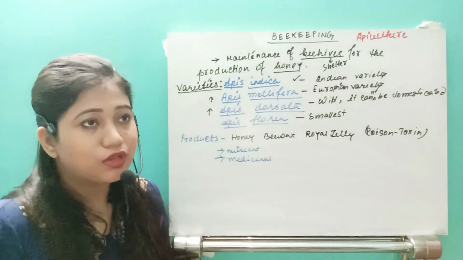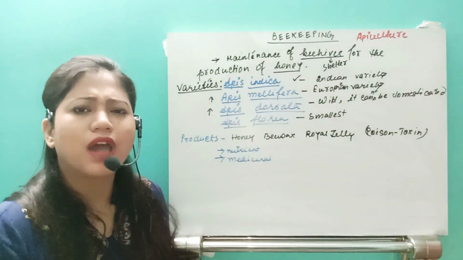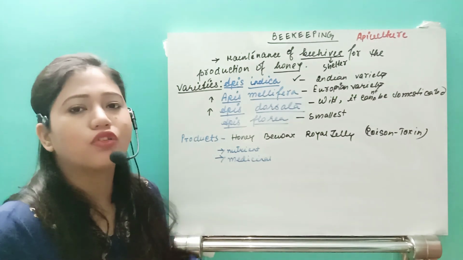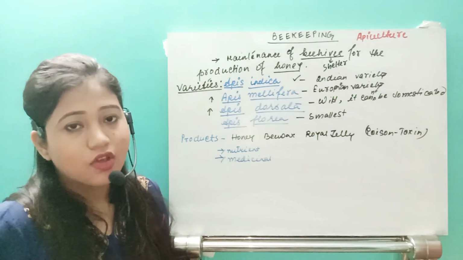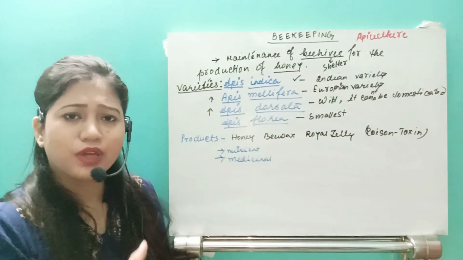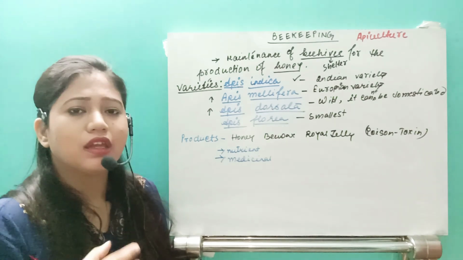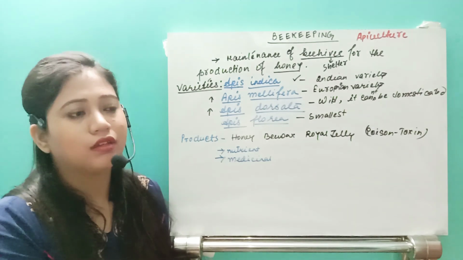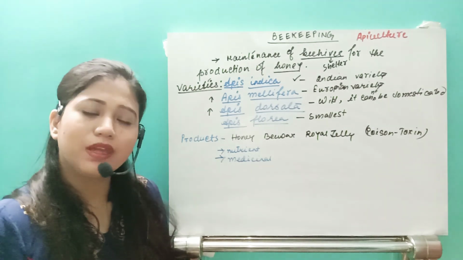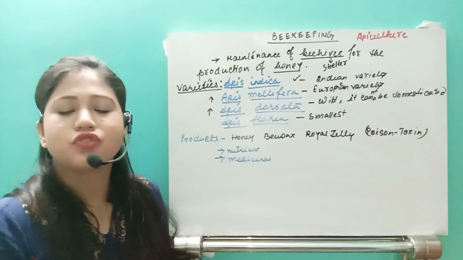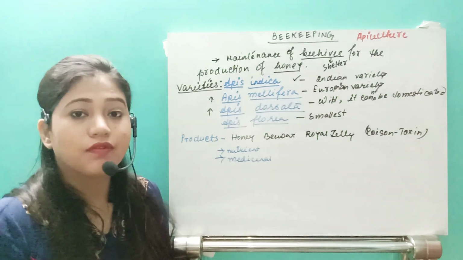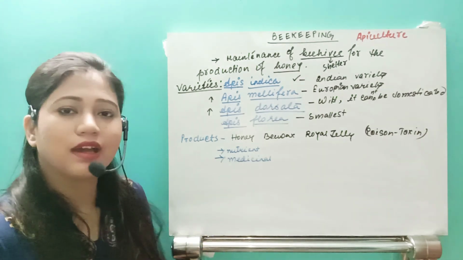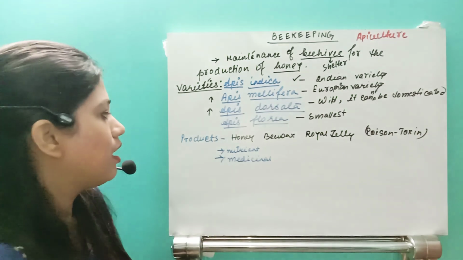And one thing you need to know: if you keep honey for thousands of years, it is not going to get degraded. So if you buy honey, it does not have to be preserved or stored in the refrigerator. It can be kept at normal temperature and it is not going to get degraded even for 500 years, 1000 years. So this is the honey. I will come to that later.